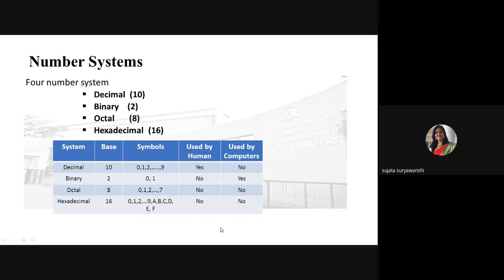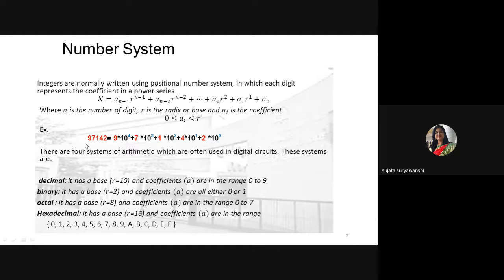Suppose this is the number system, and how to represent any decimal number we know very well. Suppose this is the decimal number 97142, and how to represent that, because each digit has a specific weight. Suppose this 2 is the unit digit, that's why 2 into 10 raised to 0, as this number is a decimal number.